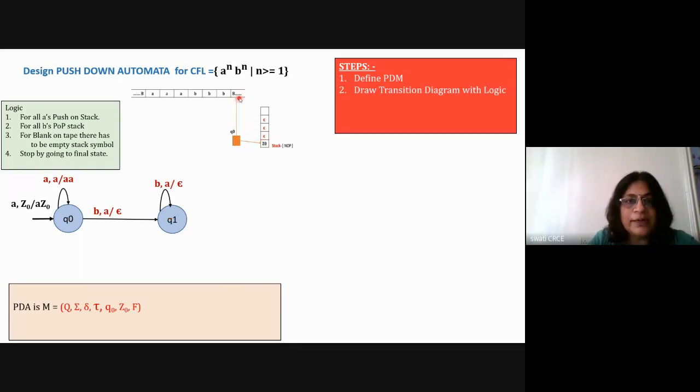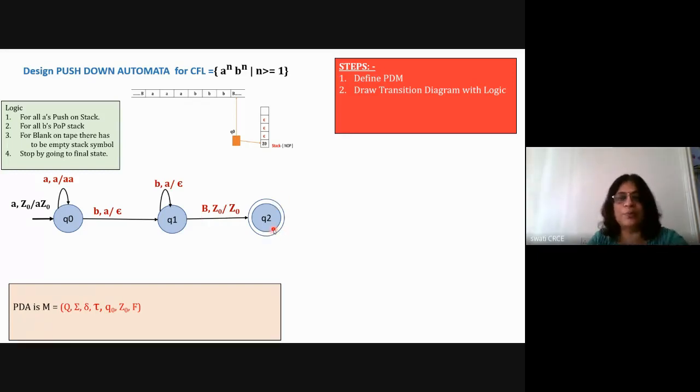And now in Q1 it will get capital B and Z0. With capital B and Z0, Z0 will remain Z0 and it will go to the final state. And after going to the final state, it is going to stop. Okay, so you will have to draw this transition diagram in the exam. Okay, and then you have to write down all the transitions.